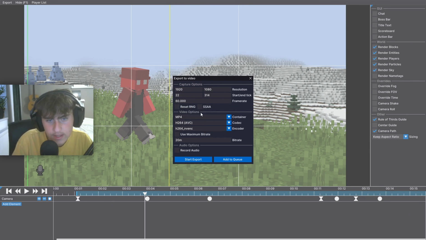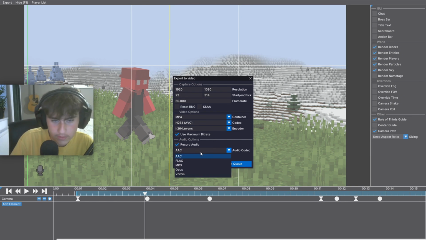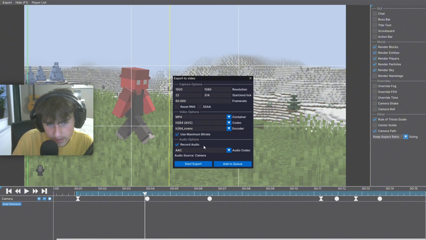Don't mess with these. MP4 is always recommended. Also, don't mess with these. I recommend to use the maximum bitrate because it just makes the quality better. And of course, you can record audio, and we can choose here what we want. I'm just gonna leave it to AAC, and the audio source is the camera. And then you can press start export and choose wherever you want it to export.